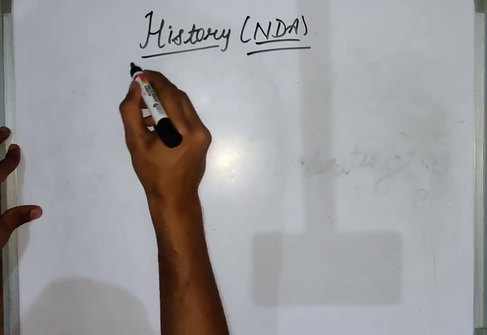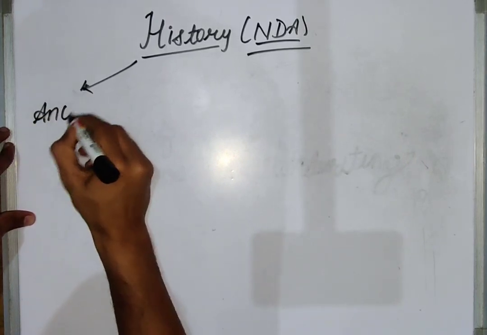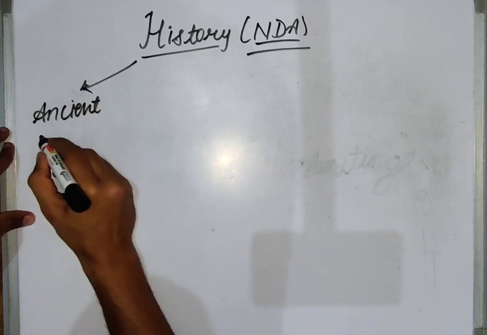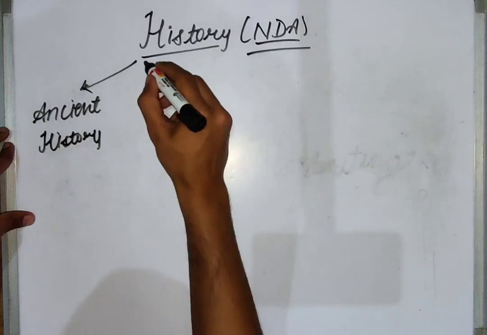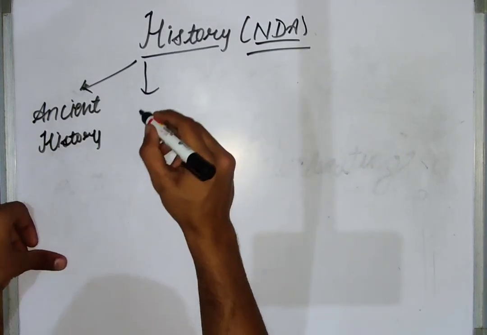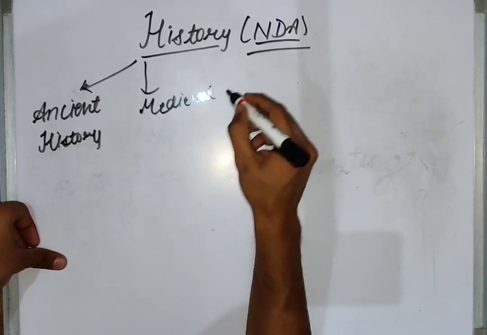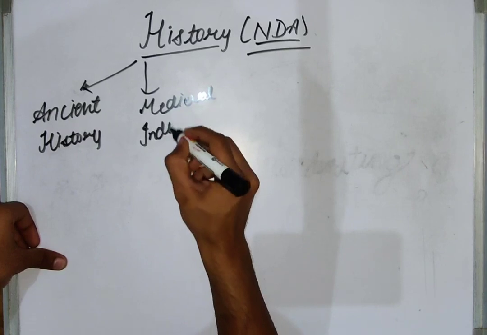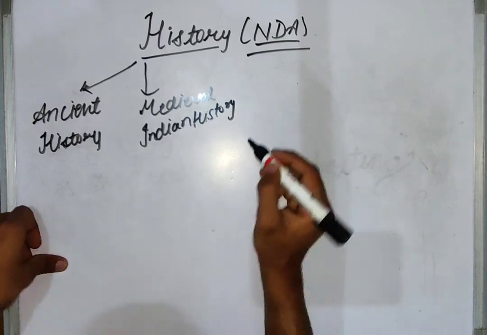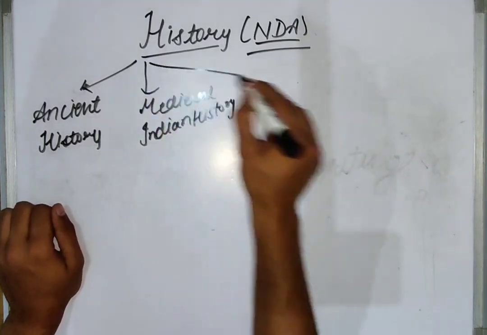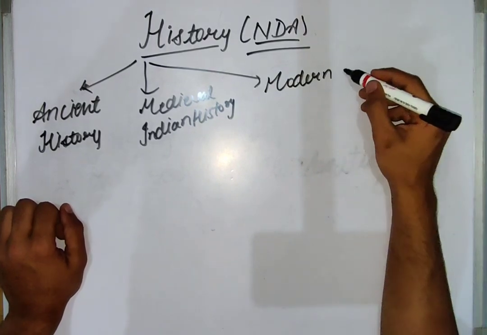First one is ancient history, the other part is the medieval Indian history, and the third part is the modern Indian history.